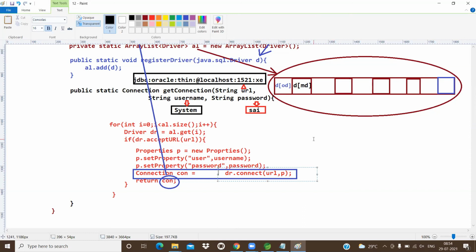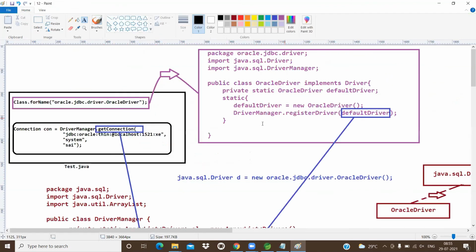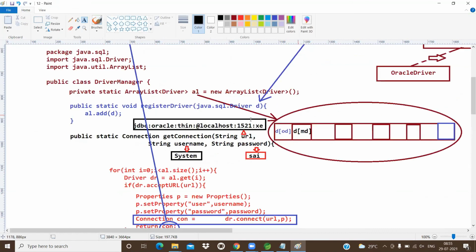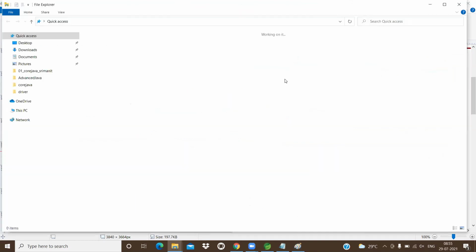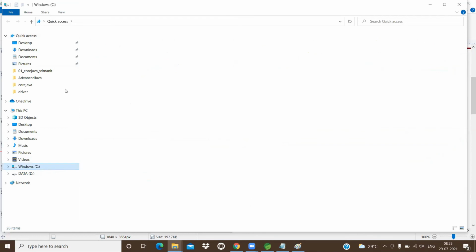So this is the logic of what exactly executes internally. Maybe you load one driver, maybe you load multiple drivers, but if your URL is not matched, no connection object is created. So the URL is very important. Then how can we find out this URL, sir? And where are these jar files available?